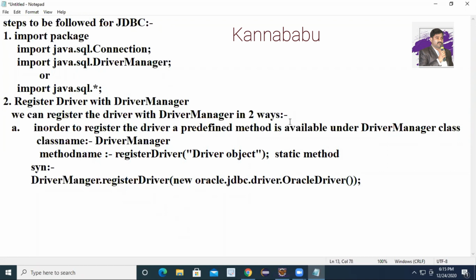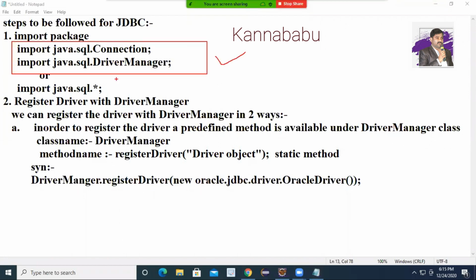This is the thin driver. Which driver? Thin driver. Is it type 1, type 2, type 3 or type 4? Type 4 driver. So step number 1, import the package.